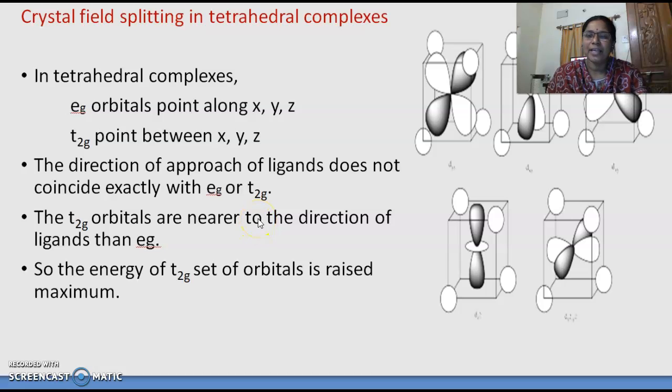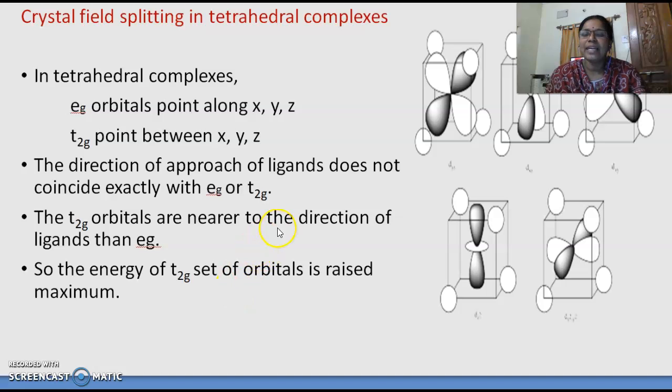With high repulsions, they will be raised above the energy barrier. So here the energy of the t2g set of orbitals is raised to the maximum extent.